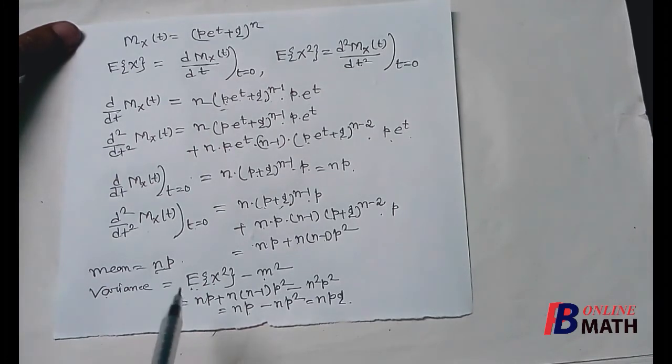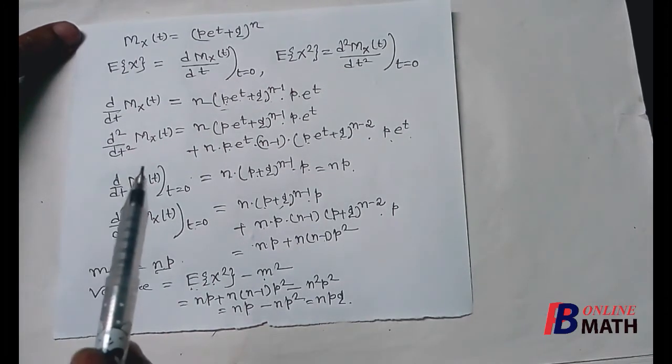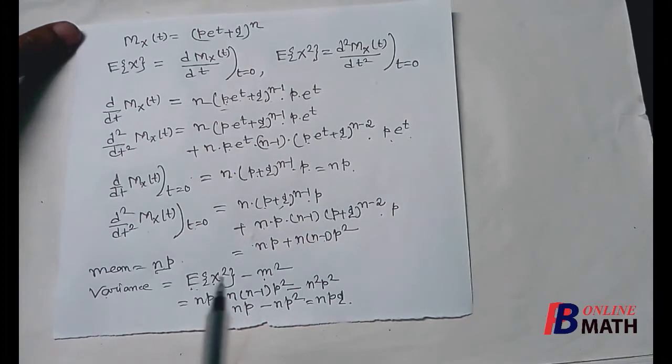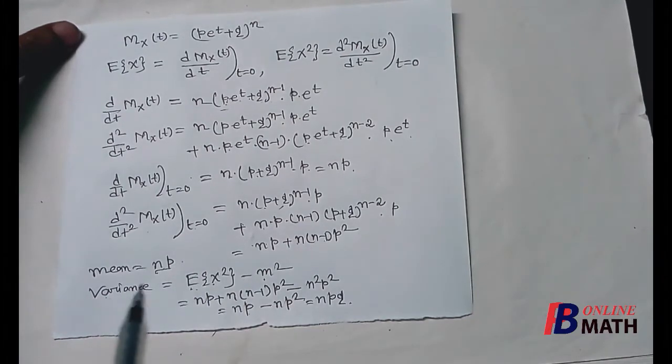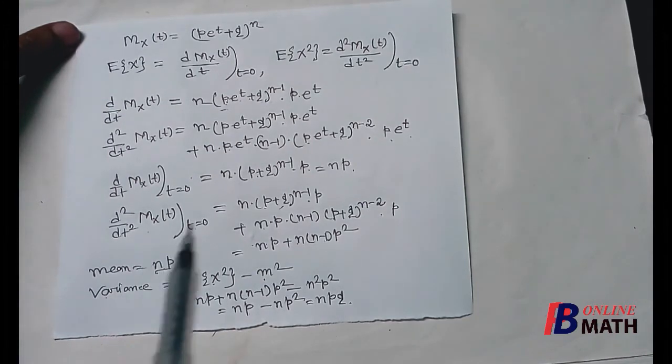So here we find that using the moment generating function, we can easily find mean, variance and other moments by just differentiating the moment generating function. You can easily find skewness and kurtosis for binomial distribution by differentiating 3 times and 4 times.